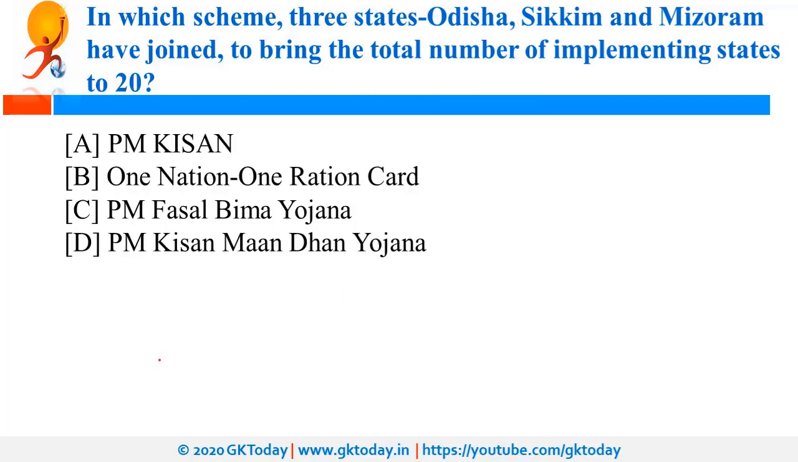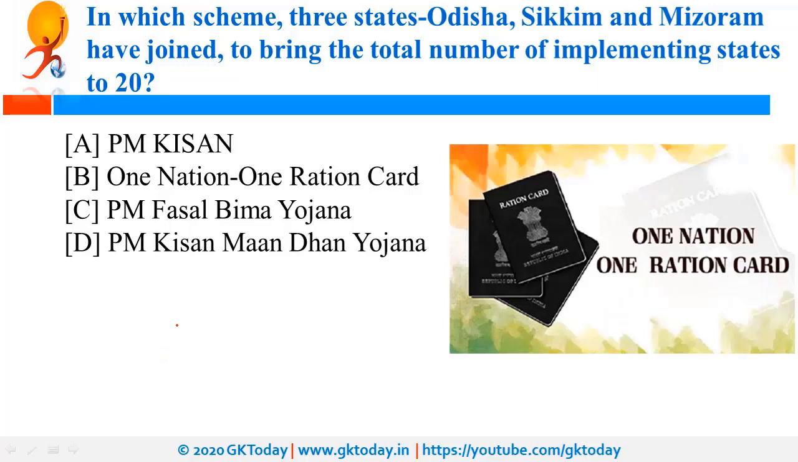In which scheme 3 states, Odisha, Sikkim and Mizoram, have joined to bring the total number of implementing states to 20? So recently, One Nation, One Card scheme was in news. Now this scheme will allow the portability of ration card. That means if your ration card is of one state, you can still get the benefits of the same ration card in another state.